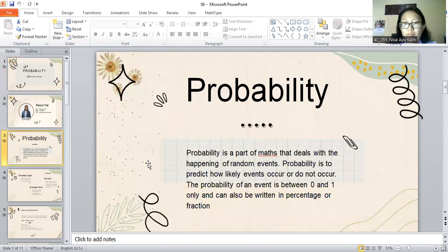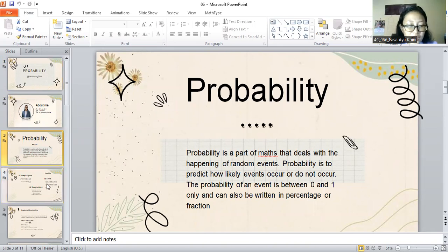Probability is a part of math that deals with the happening of random events. Probability is to predict how likely events occur or do not occur. The probability of an event is between 0 and 1 only and can also be written as a percentage or fraction.